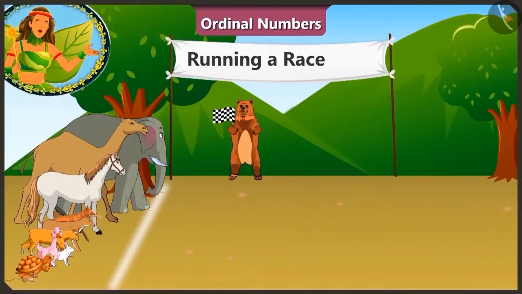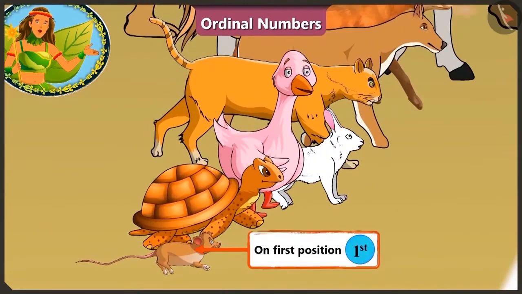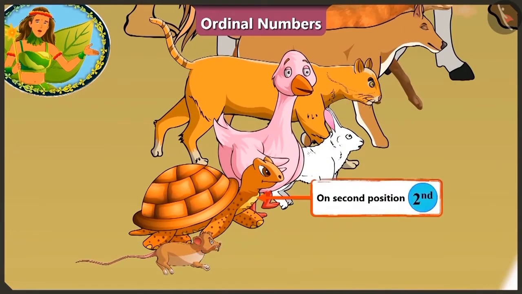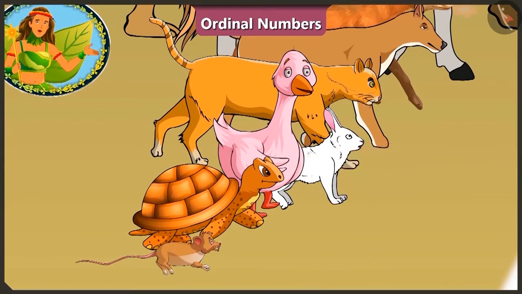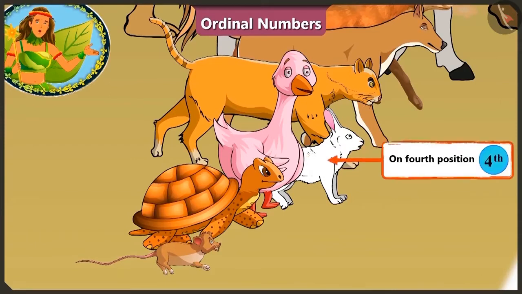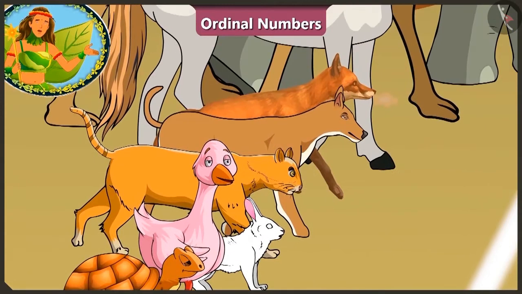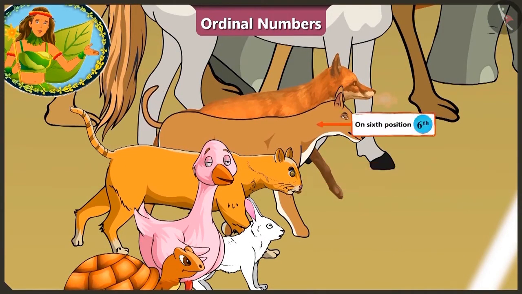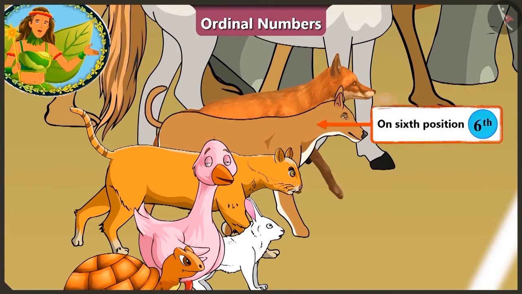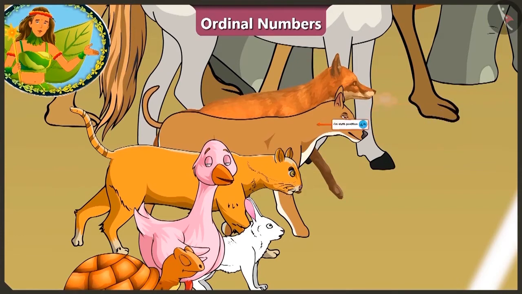Look, all the animals are standing at the starting line. Where the mouse is on the first position and his friend Tortoise on the second position. On the third position is the duck and look, the rabbit is looking so confident on the fourth position. Hey, what is this? The cat standing on the fifth position looks scared of the dog at the sixth position.